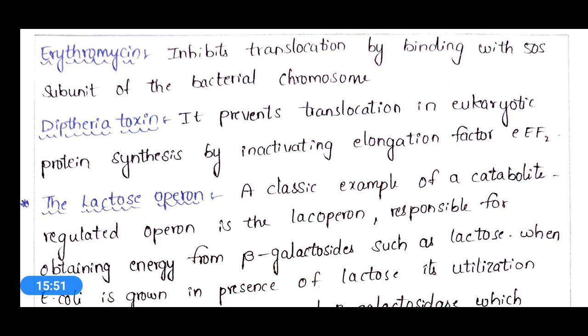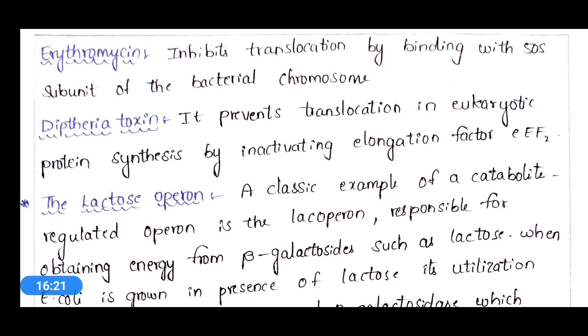And the next one is diphtheria toxin. This is not an antibiotic, this is a toxin, that means a poisonous component, which inhibits the translation process. It prevents translocation in eukaryotic protein synthesis by inactivating elongation factor EF2.